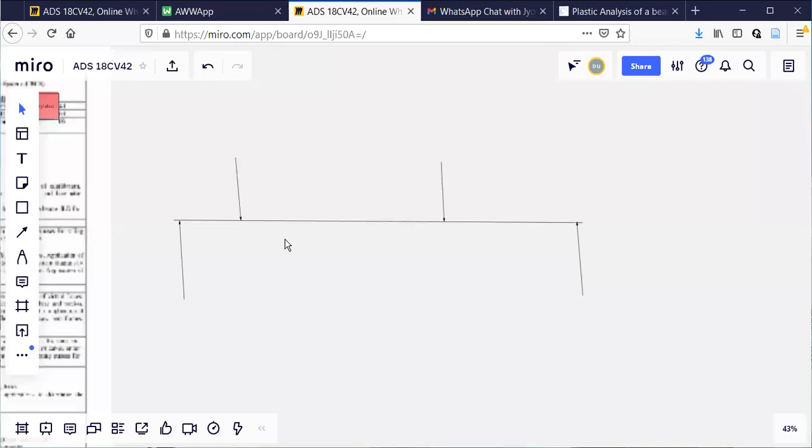It means not only reactions, you can find out the bending moments and the shear forces also. You can find the reactions, you can find shear forces at all the points, you can find bending moment at all the points along the length of the beam. So this can be done using just the conditions of equilibrium. If the conditions of equilibrium are not sufficient to analyze the problem completely, it is called an indeterminate structure.